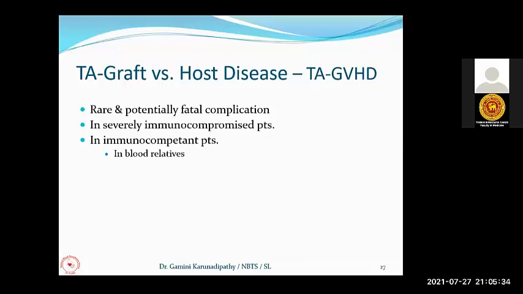And this is very, very rare. This can be seen in severely immunocompromised patients. The next thing is, immunocompetent patients can also get transfusion associated graft versus host disease if they receive blood from blood relatives.